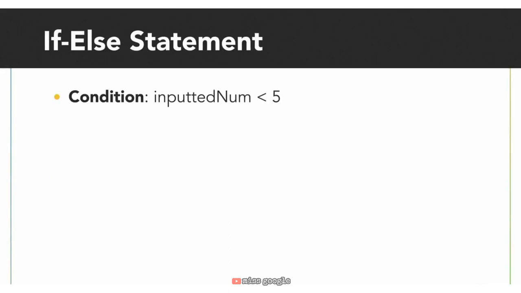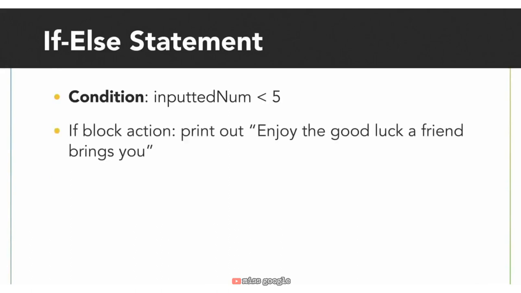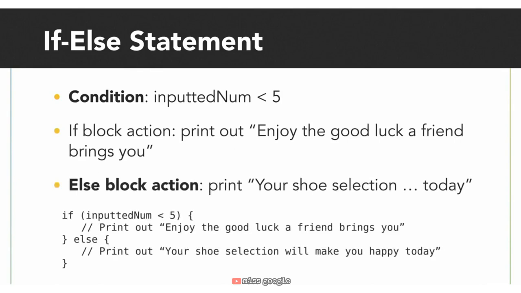When we mapped out our program in an earlier lesson, we said that if inputted num was not less than 5, then we wanted to print out the other fortune. To do this, we add an else statement to our if statement. The curly brackets with the else statement encompass the code that will be run if the condition is false. Similar to the if block, the code inside the else block only runs if the condition is false. We don't always have to have an else block associated with an if block, but we do in this case because we want to perform an action if the condition is not true.